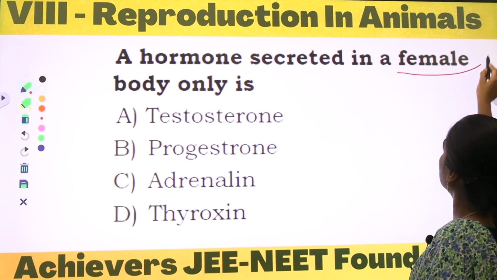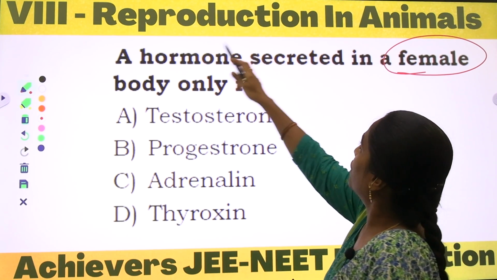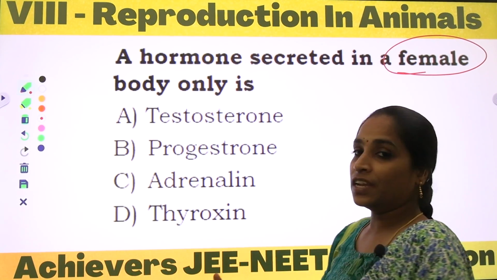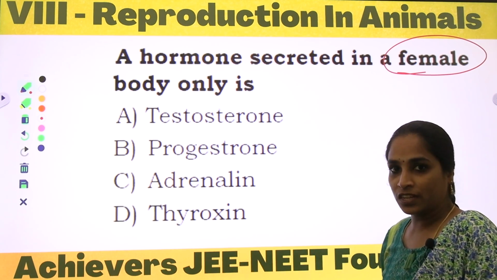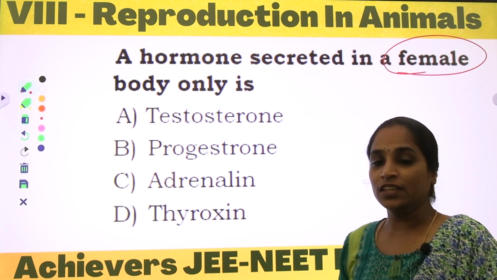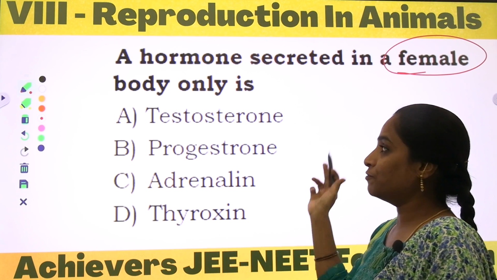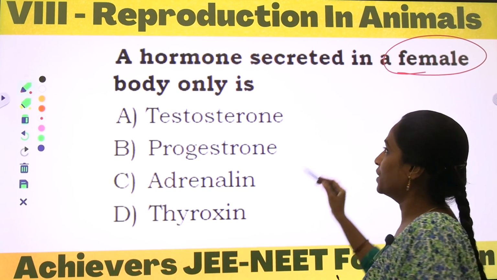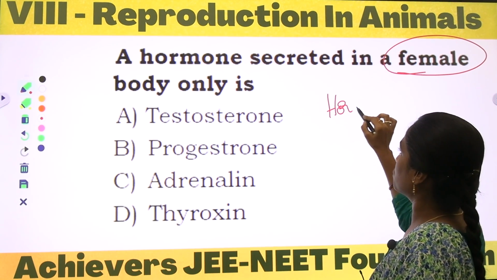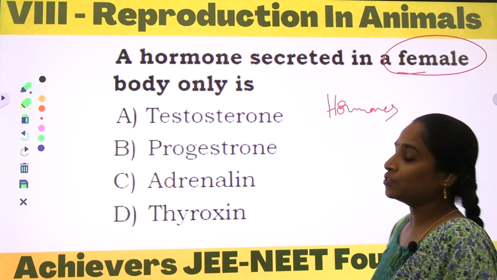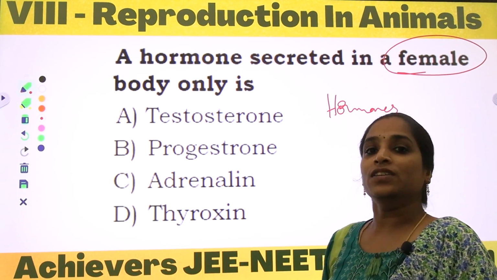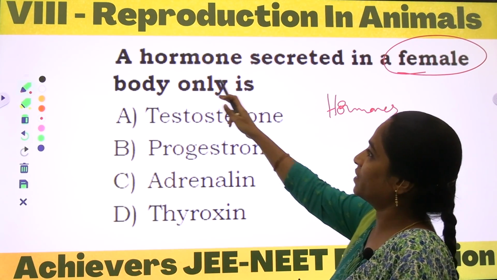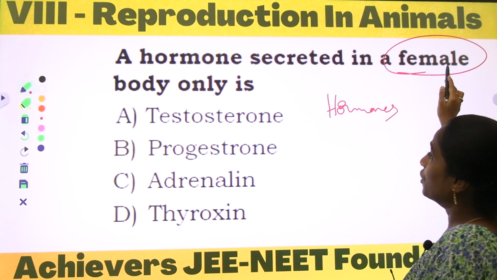In females, especially, we are discussing reproduction. Reproduction is responsible for giving babies. The fusion process occurs, fertilization occurs, and for those processes to occur, the initiation is done by the hormones. What kind of hormones will be secreted and by which organ? And here he is asking the question only about the female.